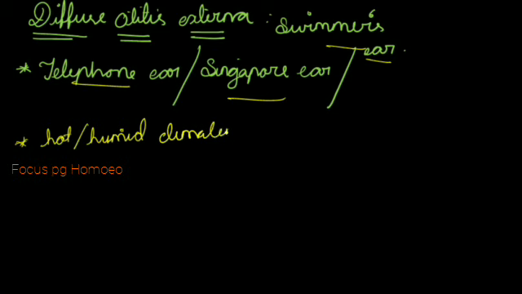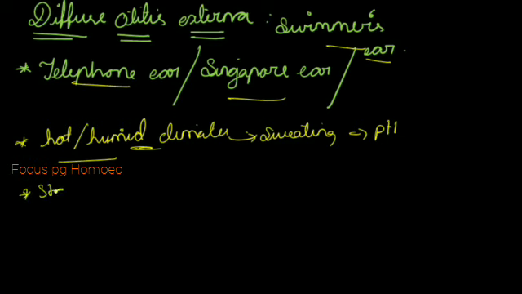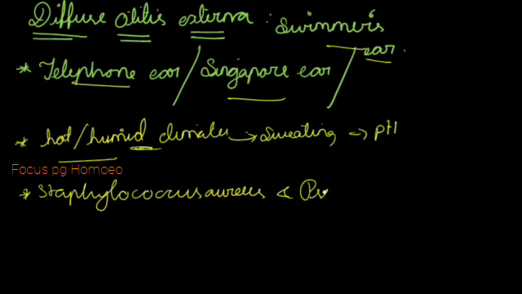Okay. So here what happens, for example in case of hot or humid climates, there will be excessive sweating. If there is more sweating, there will be alteration in the acid-base balance, that is pH, leading to these type of infection. And here the common bacteria which can be suggested were Staphylococcus, same which we had seen in the furuncle. Here it is particularly Staphylococcus aureus and Pseudomonas. So these are all the causative organisms of diffuse otitis externa.